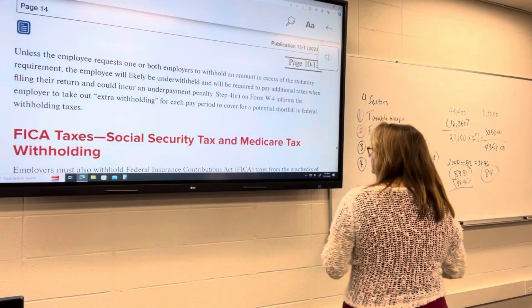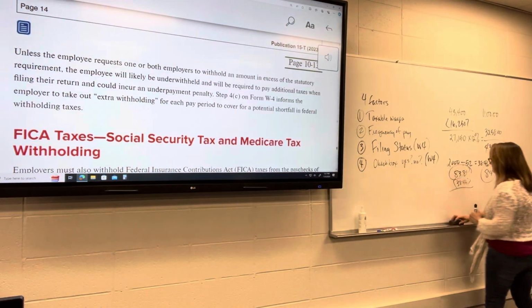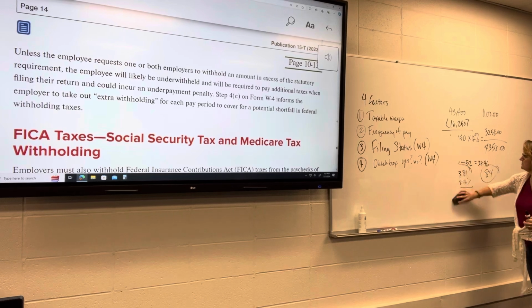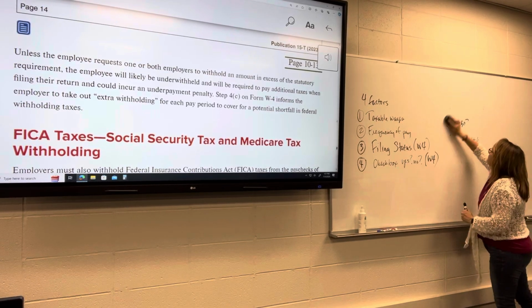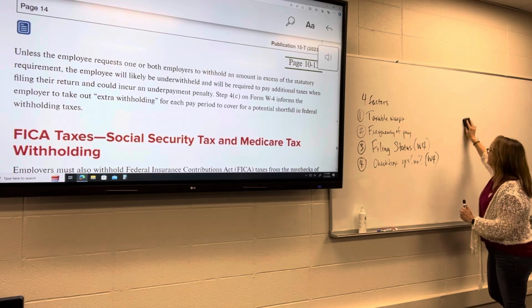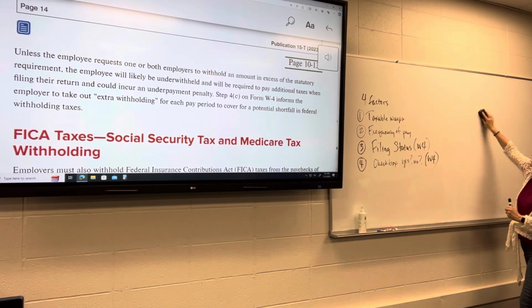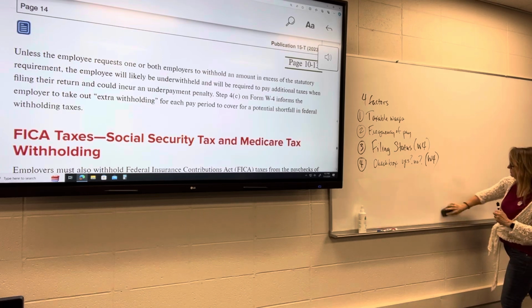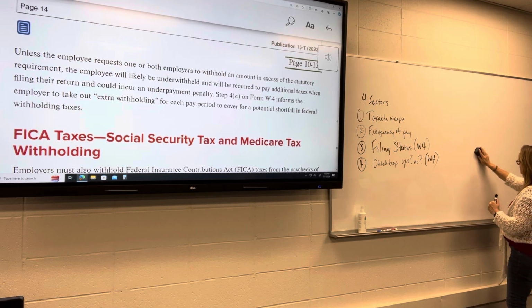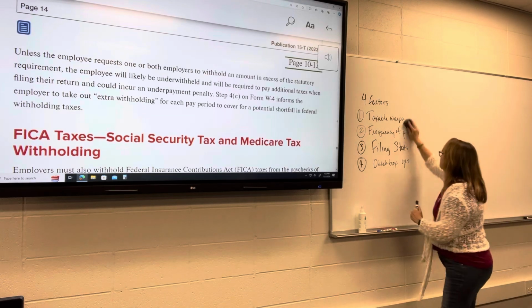So let's take a look at FICA taxes, which are comprised of Social Security and Medicare tax. Social Security, otherwise known as OASDI, Old Age, Survivors and Disability Insurance.